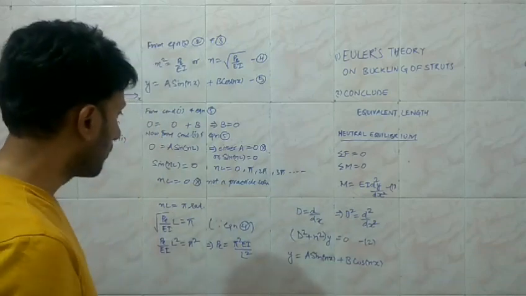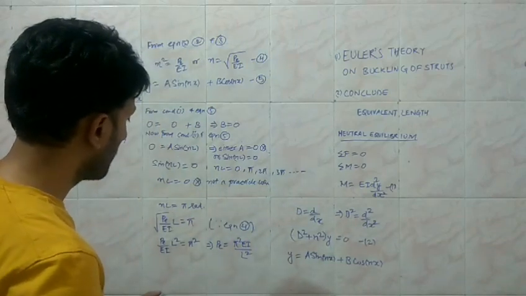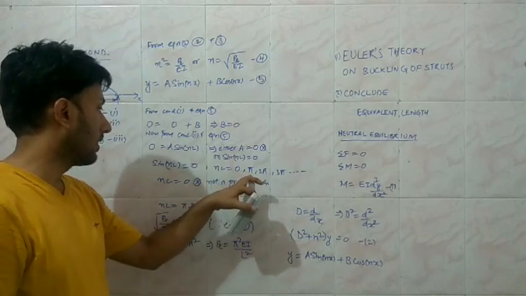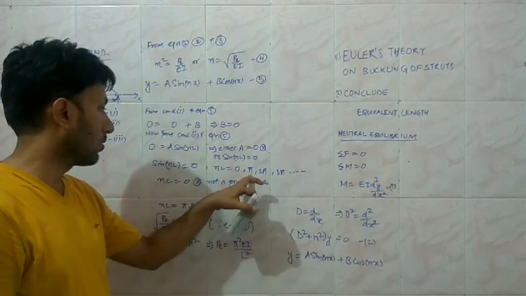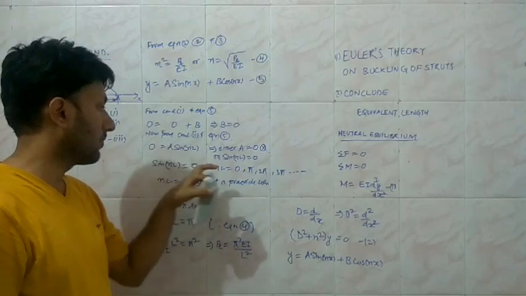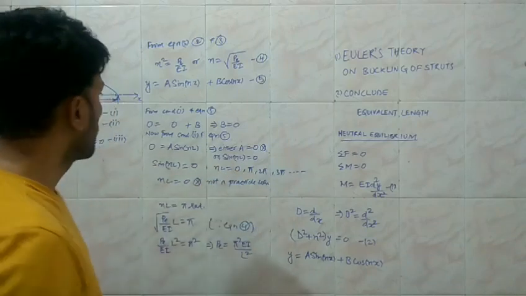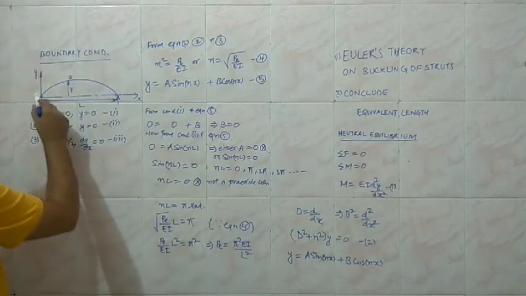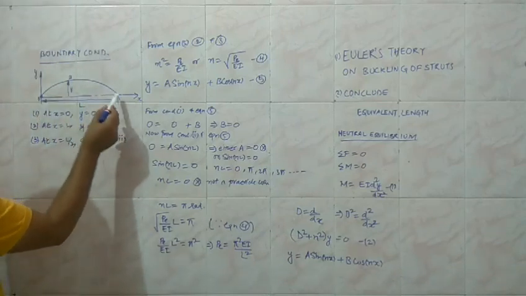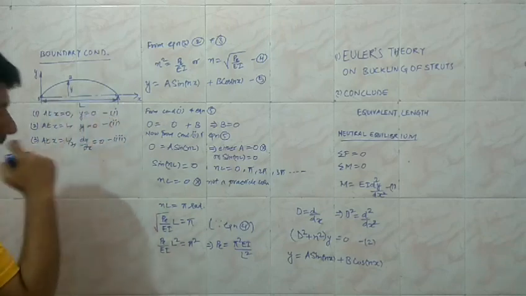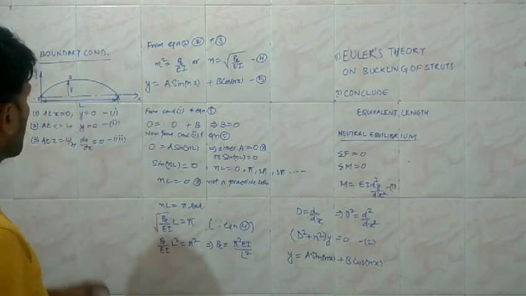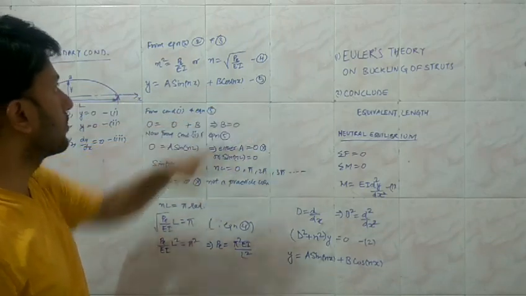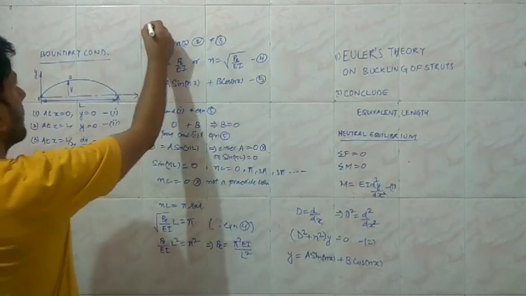So the fundamental mode of buckling in this case is the solution when the angle value is equal to pi. When the angle value is equal to pi, we are going to have the half sine wave. That is in case we are dealing with the column with the end condition that both the ends are pinned.